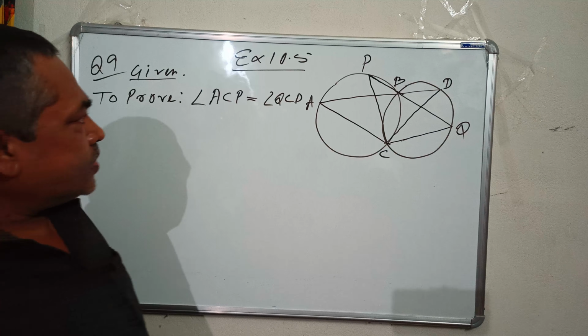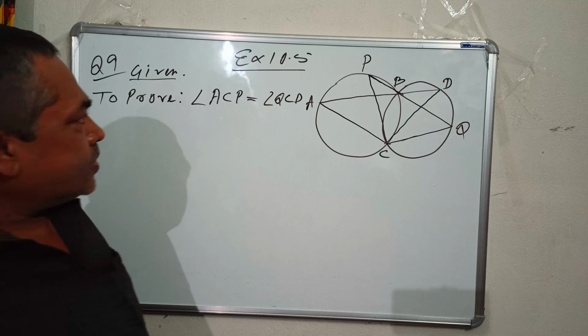Okay, this is a question from exercise 10.5, question number 9. What is given I have not written, I am going to read it from the textbook. Two circles intersecting at two points B and C. This is a circle, this is another circle intersecting at points B and C. Through B, two line segments ABD and PBQ pass through point B.